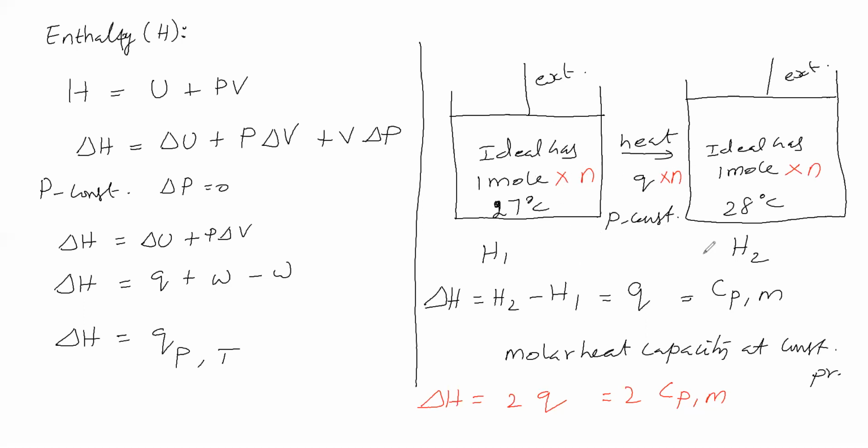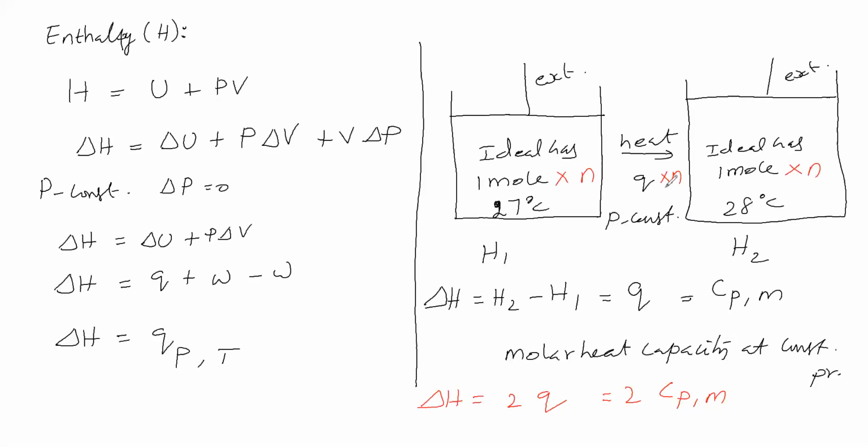Therefore, the change in enthalpy delta H is equal to NQ. Now N moles of gas here also. We are raising the temperature by 1 degree. For that, NQ heat we have supplied.